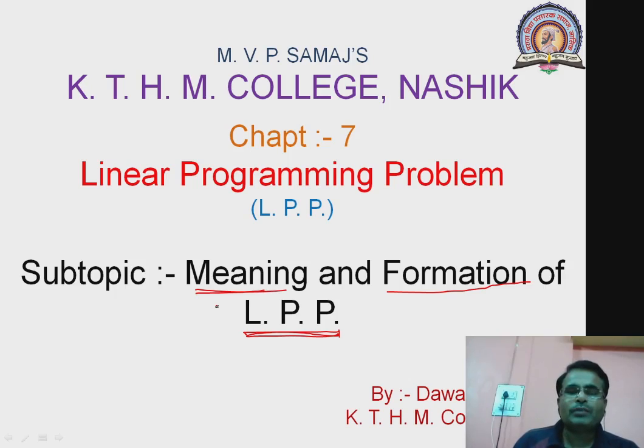So let us start with one simple example, by which we can understand what is the meaning as well as how to consider the formation of linear programming problem. You are familiar with this. What is this? Yes, anybody can guess?